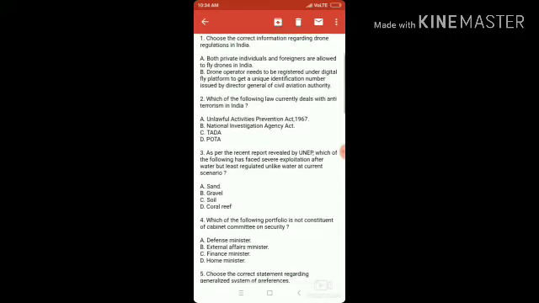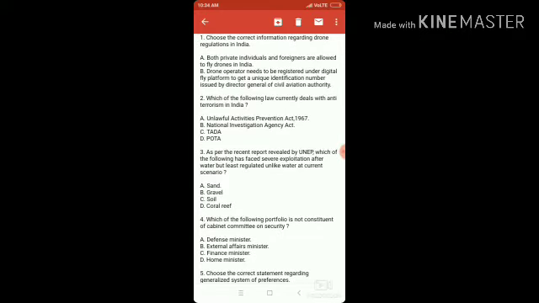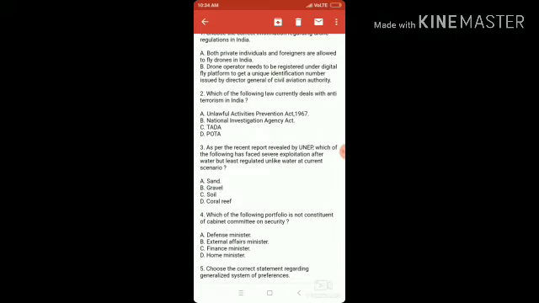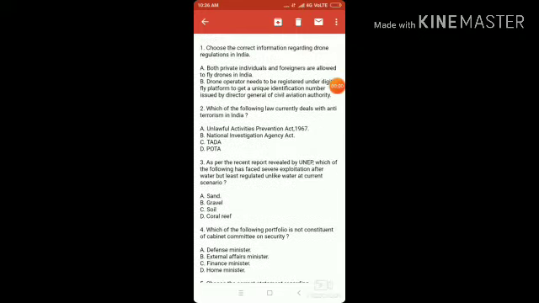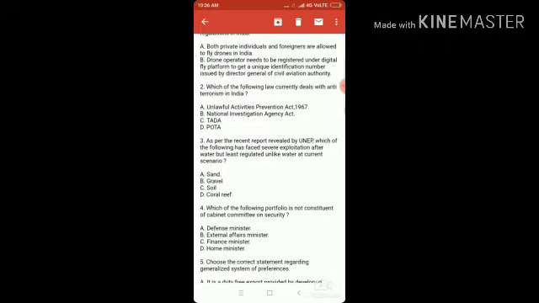Option A, both private individuals and foreigners are allowed to fly drones in India. Option B, a drone operator needs to be registered under digital fly platform to get a unique identification number issued by Director General of Civil Aviation Authority. Foreigners are currently not allowed to fly drones in India. It is only private individuals. So option A is wrong. Option B is correct. Only option B is correct.